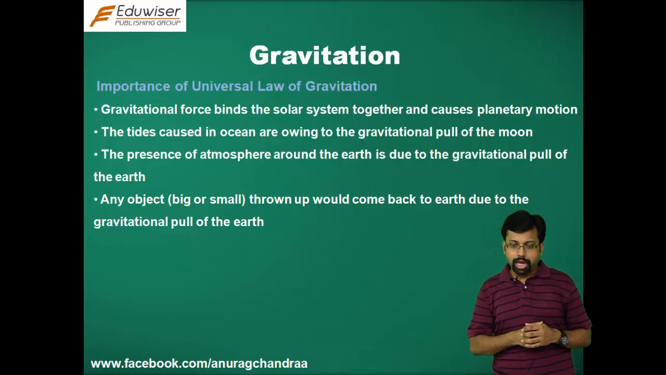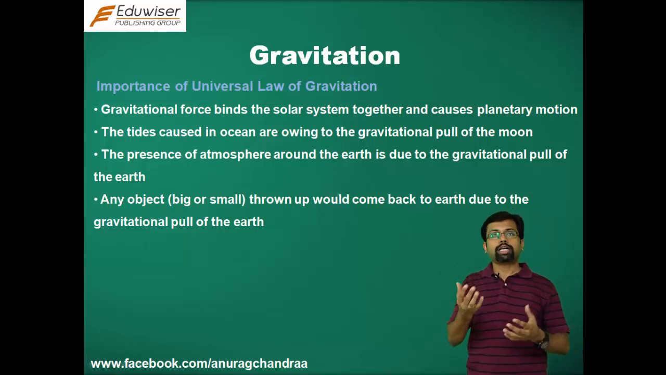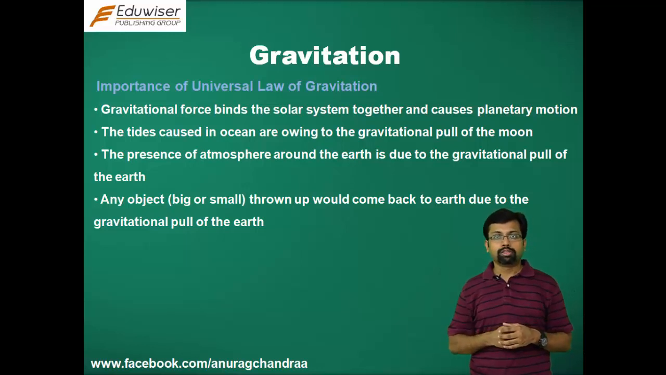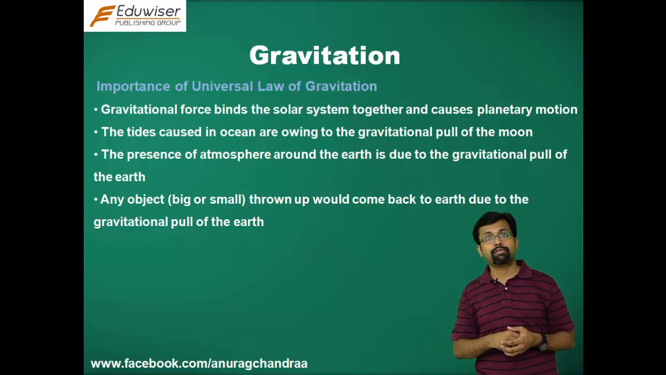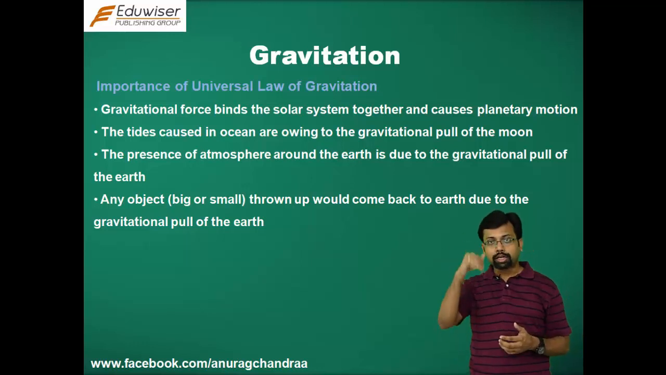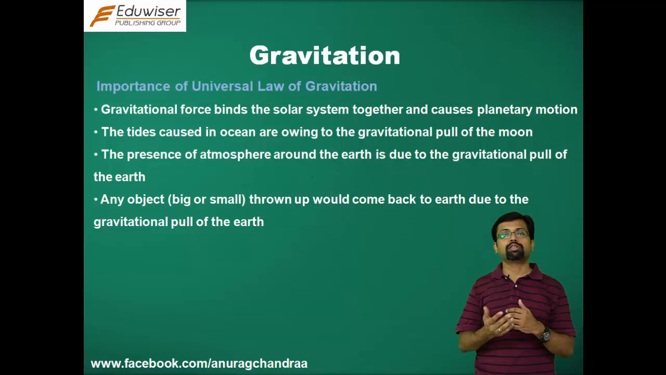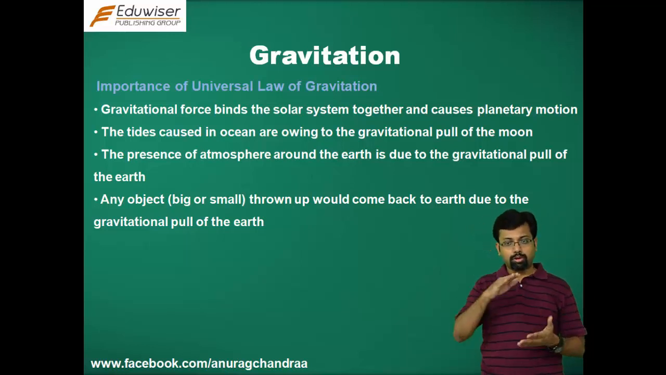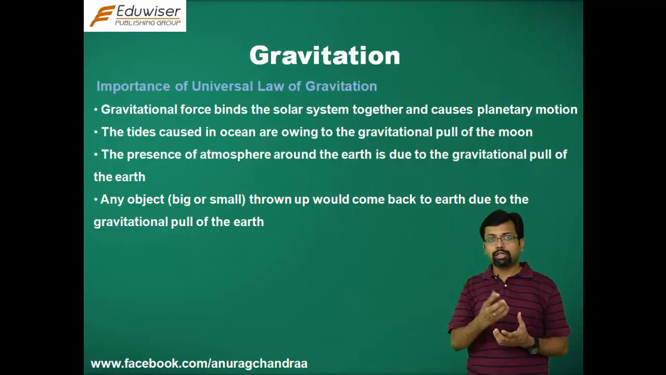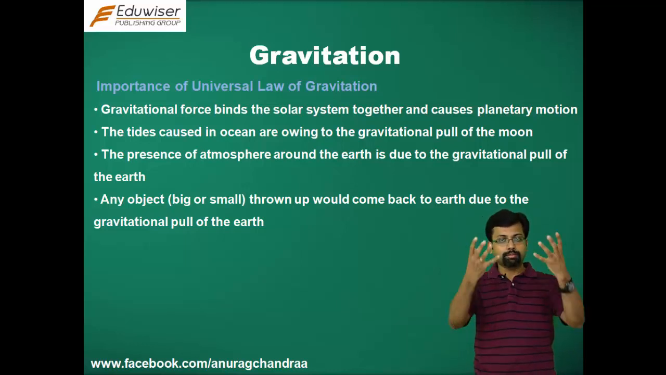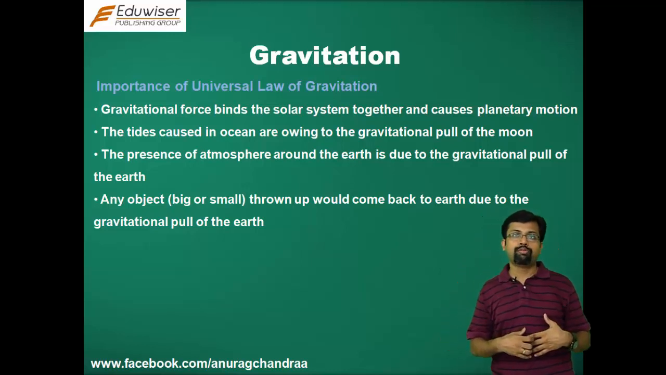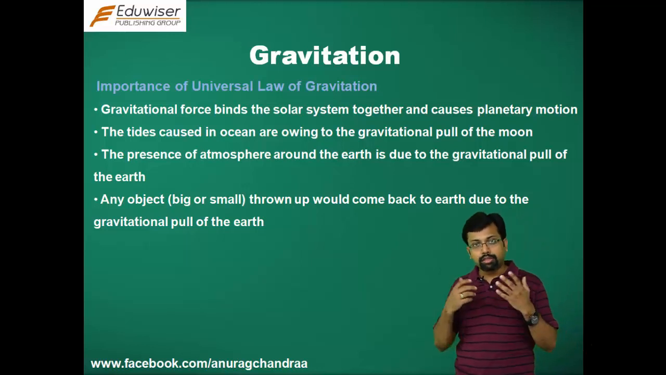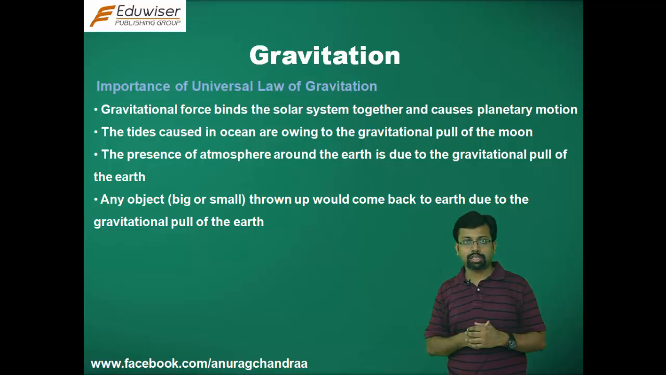Any object that you throw up in the sky is going to come back to you. That is again a result of the gravitational pull of the earth. It is not like you throw a bottle up in the sky and it never comes back to you. You throw it, it will come back to you. That is again a result of the gravitational force that the earth applies on any object on its surface or above it. The earth pulls any object, and that makes anything that is thrown up fall down and come back to the surface of the earth. So, that is the importance of the law of gravitation, the gravitational force and its effects.